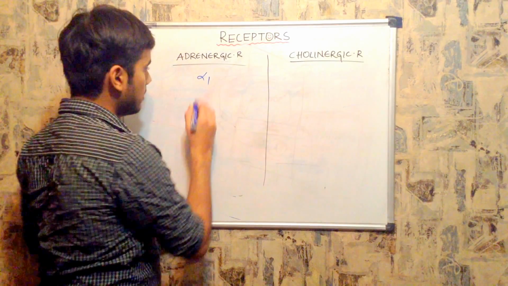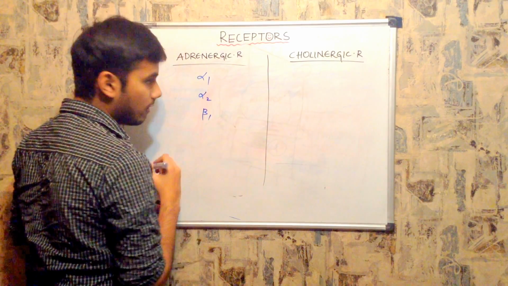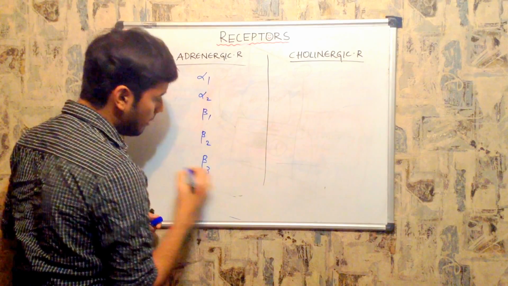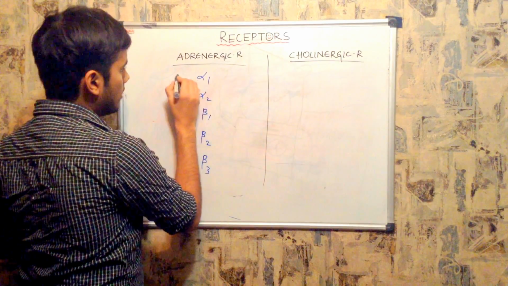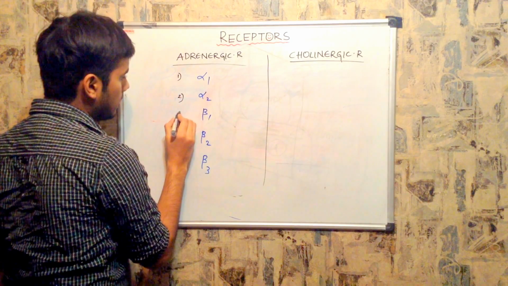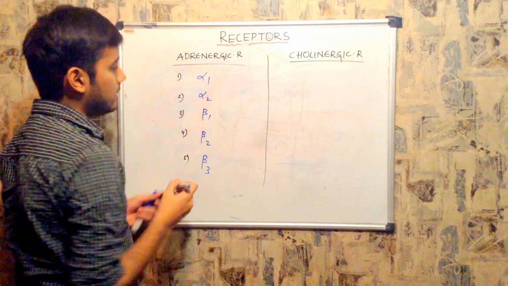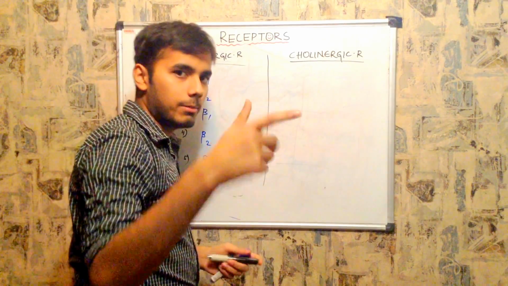Alpha 1, alpha 2, beta 1, beta 2 and beta 3, right? So these are different types of adrenergic receptor. When you look at the shape of alpha 1, it looks like a serpentine receptor.